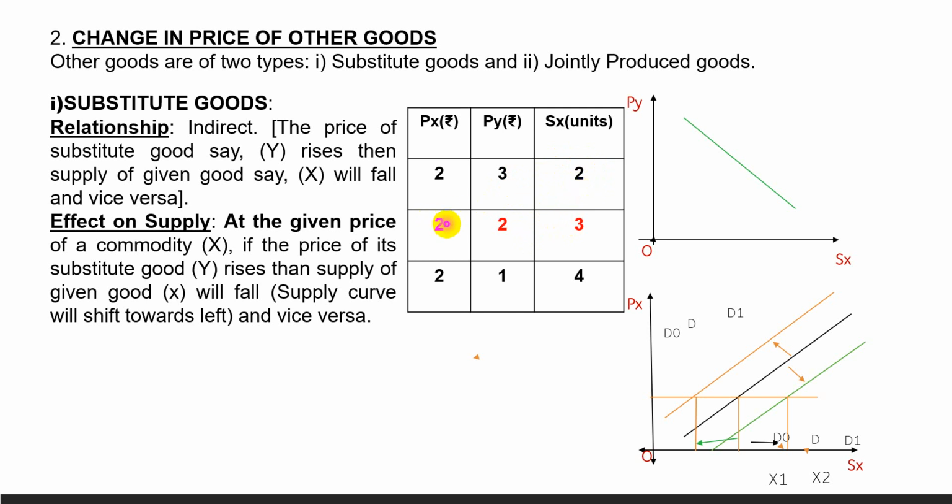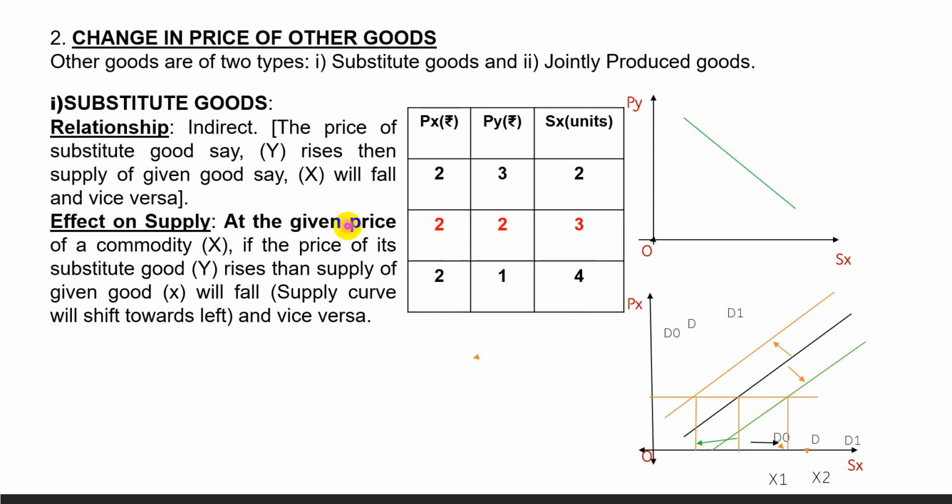And when the price of the substitute good decreases, the supplier will move back to the given good, leading to an increase in its supply because it will be more profitable, and hence the supply curve will shift towards the right.